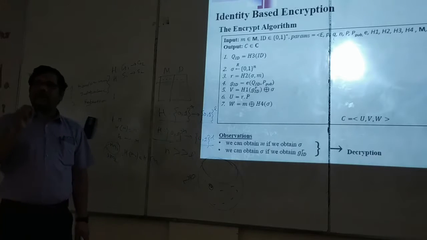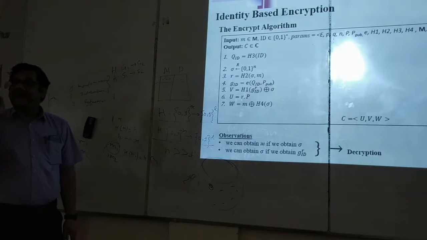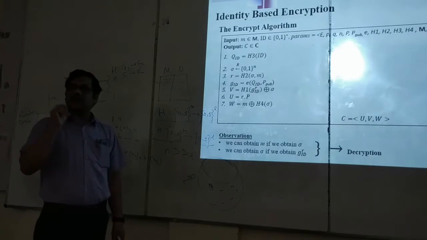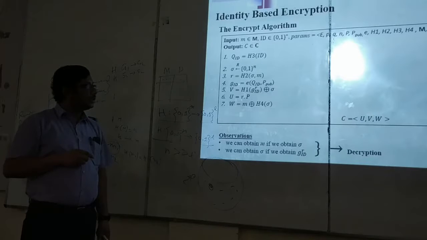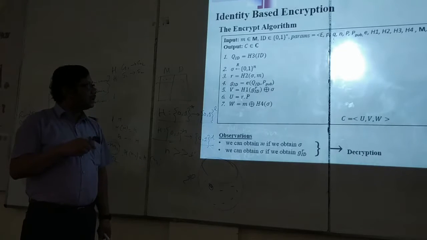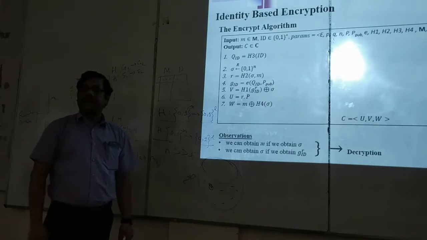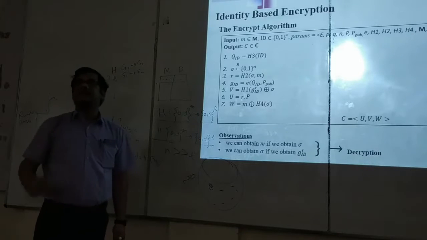Actual analysis says that bilinear map is approximately 8 times more time consuming than point multiplication or modular exponentiation. So here we are happy to see that this algorithm only once uses the bilinear map for a particular entity unless that entity changes its identity.